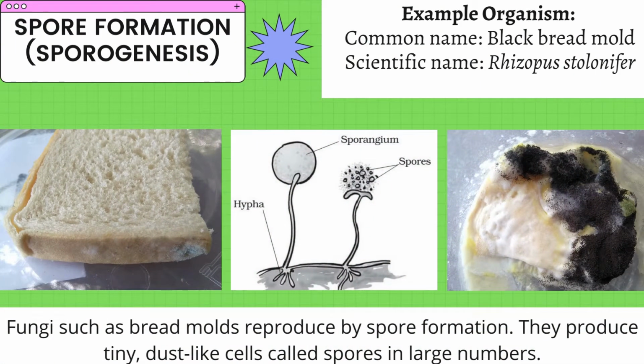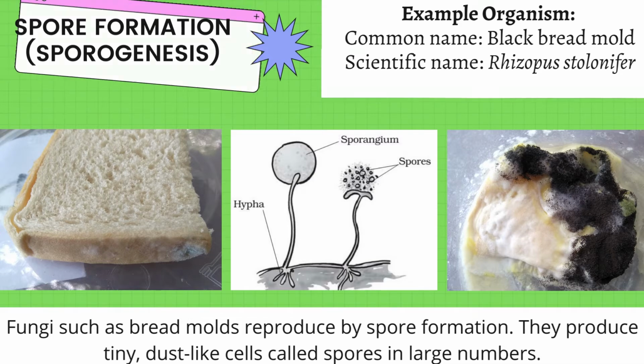Fungi, such as bread molds, reproduce by spore formation. If left in a warm, dark, and moist environment, bread may grow mold. Common bread molds are fuzzy, and appear black or blue-green. Bread mold reproduces by releasing spores into the air asexually. When the spores land on an object with the correct environmental conditions, such as light, heat, water, and nutrition, they will germinate into a fuzz, then grow roots, mature, and then release spores of their own.